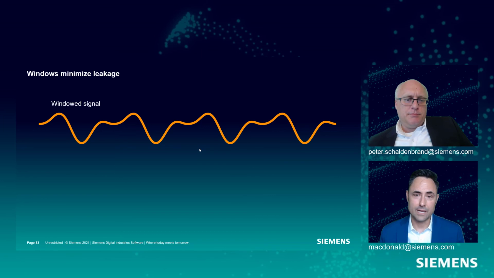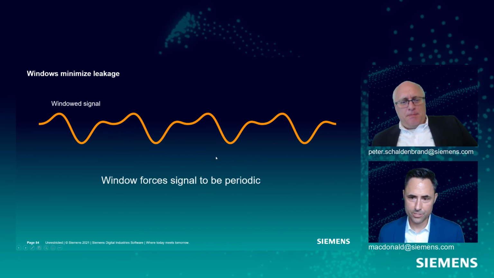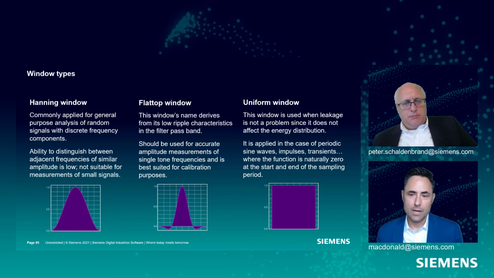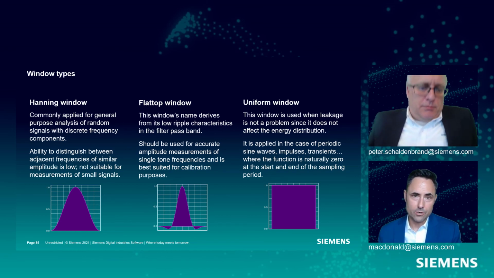And so I'm going to minimize the amount of leakage that I have. I don't have any sharp edges in this trace, right, Pete? Yeah, there's no sharp edges, but it doesn't quite look like the original, but it's somewhat usable. What ends up happening here? Yeah, so the window forces our signal to be periodic by making it 0 at the beginning and the end. We don't have this impulse or sharp edge in our signal, but as we're going to see, we have a reduced energy and a reduced amplitude in our windowed signal.